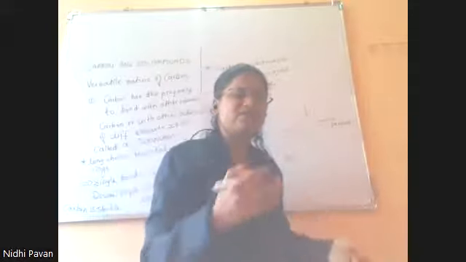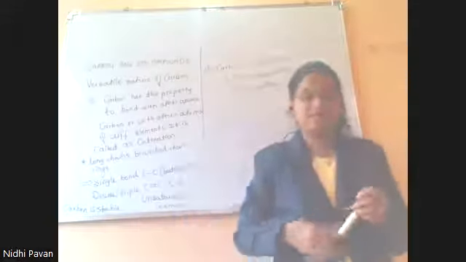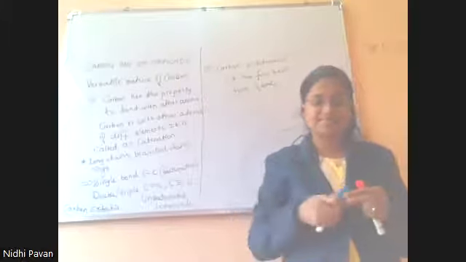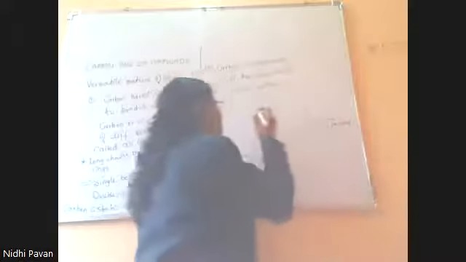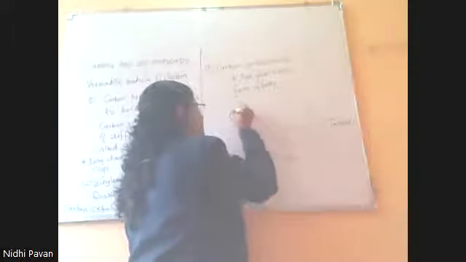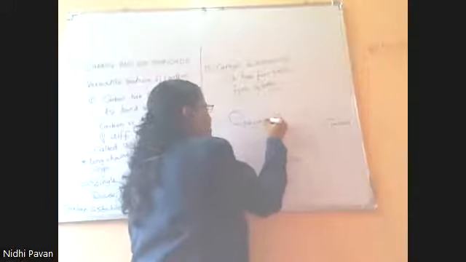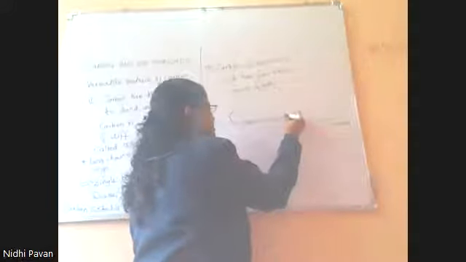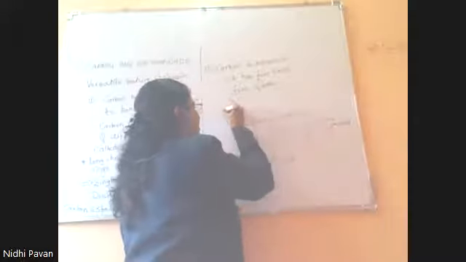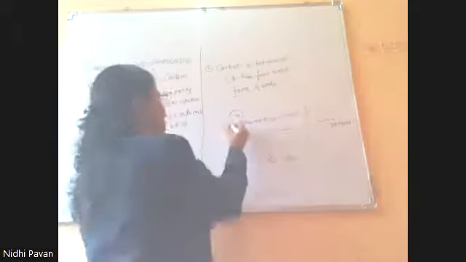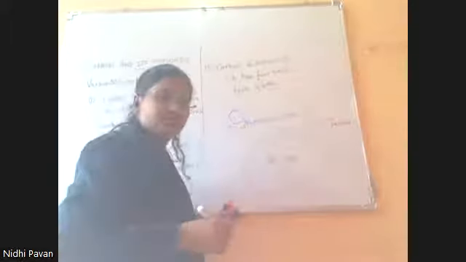What is the effect of size here? You can ask me. See, carbon's atomic number is 6, and it has a very small nucleus. Its atomic size is very small. It has only 2 shells, K and L, 2 plus 4.